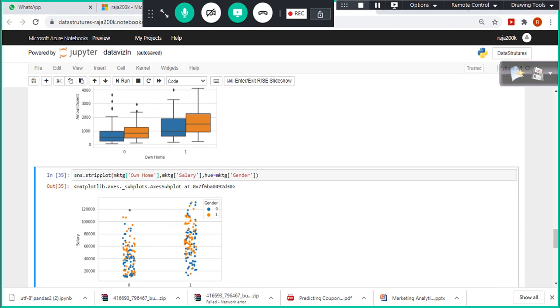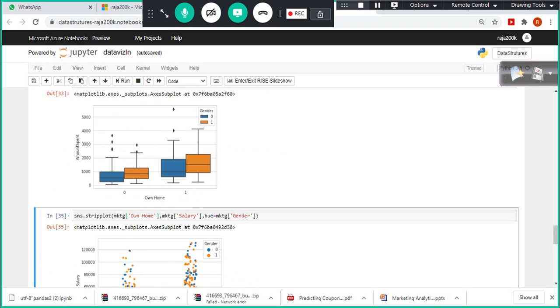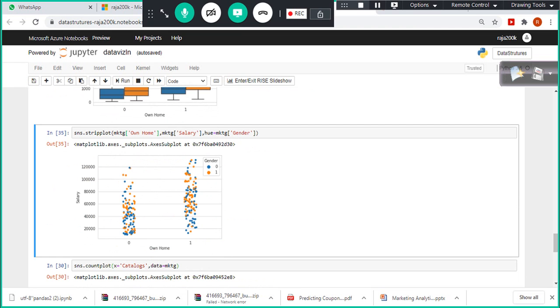Right, but when you look at this, you tend to think the female average is here, but this is the correct one only, because the median is calculated correctly, but we have some outliers there, right? Outliers. Only a few females are spending that much, but the majority of the orange colors we can see. But still here also we can see most of the females are scattered here. Females and males, their spend, if you look at the female also, the majority of them are between 4,000 to 8,000, 80,000, somewhat coming here.